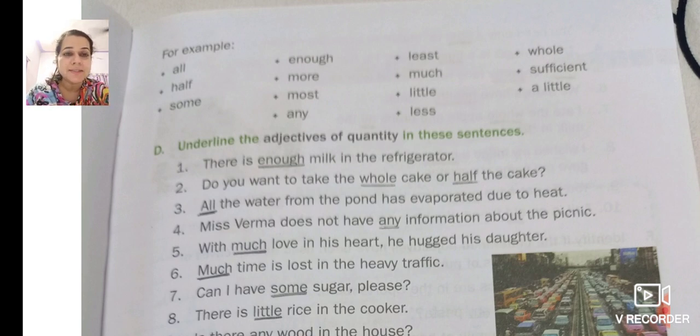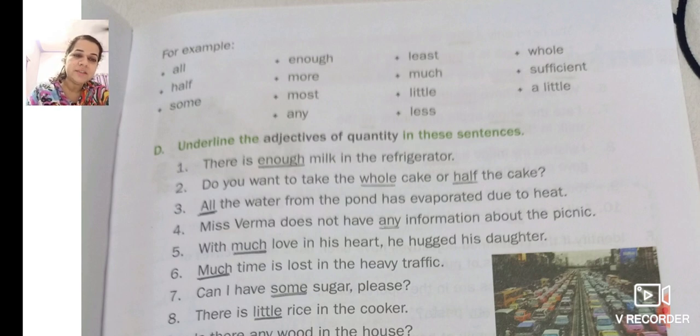Now we move on to the exercise. Underline the adjectives of quantity in these sentences. Now milk and water, as I told you, you cannot count it. So it is the adjective of quantity. Now we'll see the exercise. There is enough milk in the refrigerator. Now milk is uncountable. You cannot count it. You can only measure the milk. You cannot count it. So enough. Enough is the adjective of quantity.